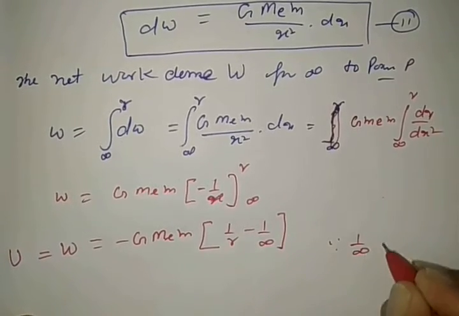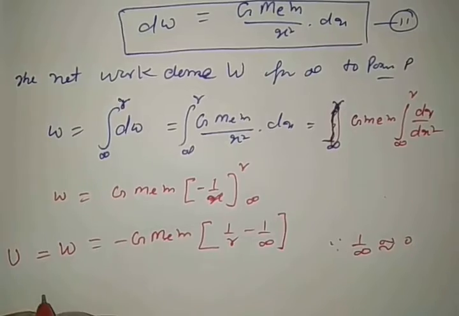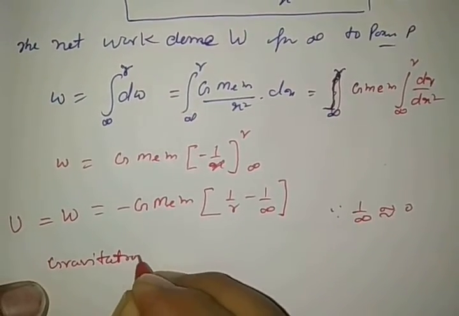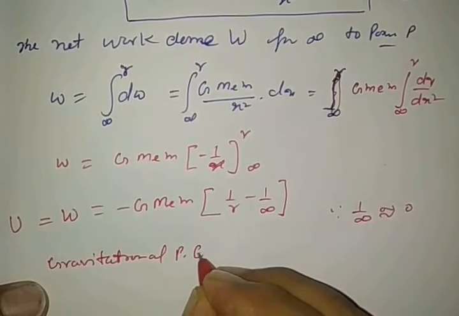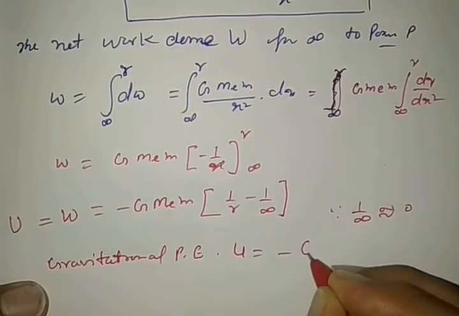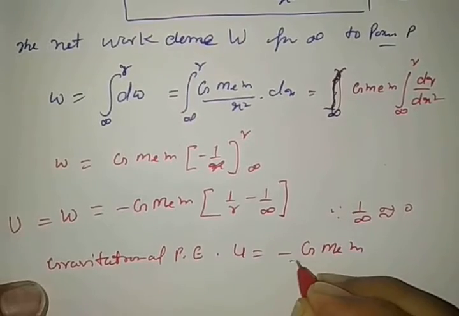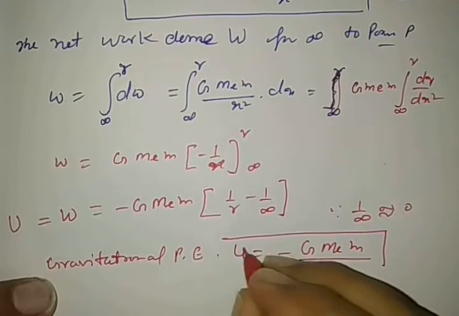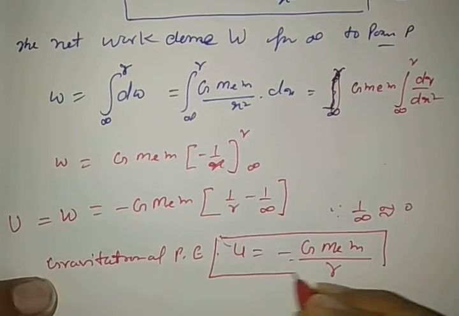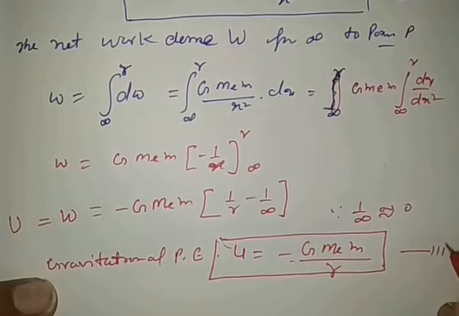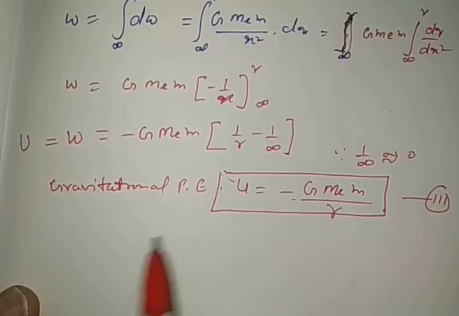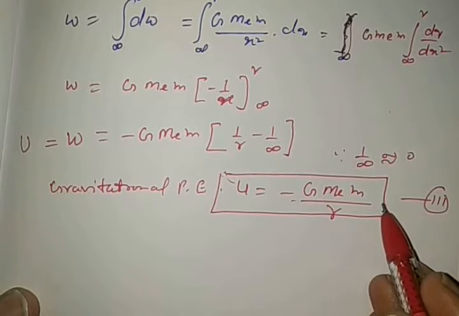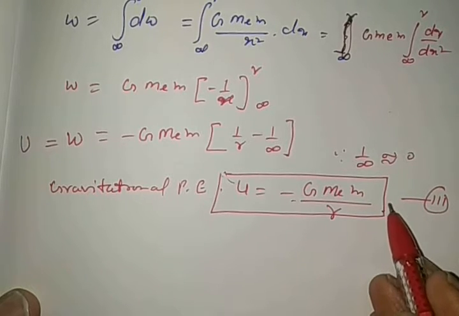Since 1 by infinity is approximately 0, the gravitational potential energy U is equal to minus G M_E M by R here, and it is represented by equation number 3. This is the required formula to calculate gravitational potential energy at point P, right?